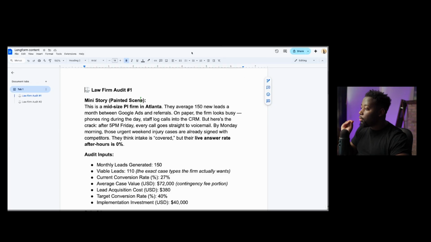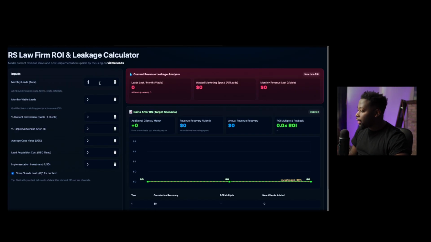So now I want to direct you to a calculator that I built that will help you visualize the amount of money you're losing every single month. If we jump into the calculator, we already established that this firm gets about 150 new leads every single month. And let's say this firm's viable leads, the actual leads that they want to work with because they are their ideal ICPs, is about 110, right? So out of 150, 110 of those leads are actually leads that this firm would like to work with.